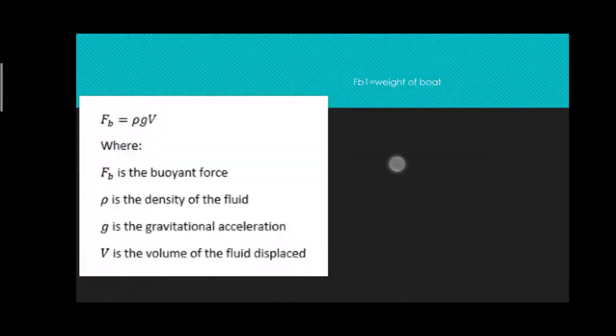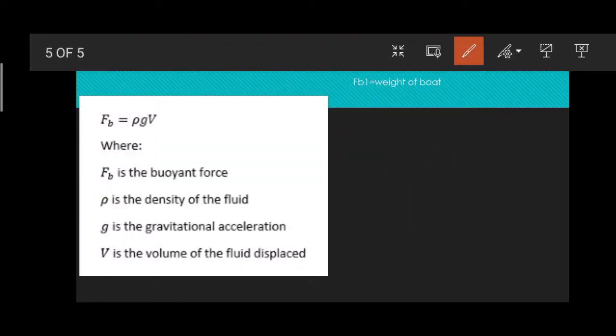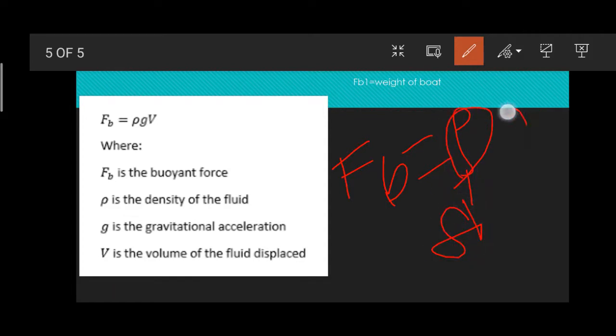Why is this? It is due to the buoyancy force exerted by the water on the boat, which is equal to rho g V, where rho is the density of the fluid, g is the acceleration due to gravity, and V is the volume displaced, the volume of water displaced by the boat, or the volume immersed.